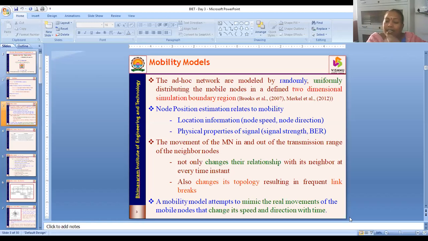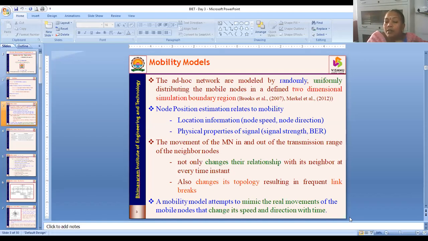You are designing a mobility model to mimic real movements. For example, in military applications, each soldier is going to carry a wireless phone or an RF radio.